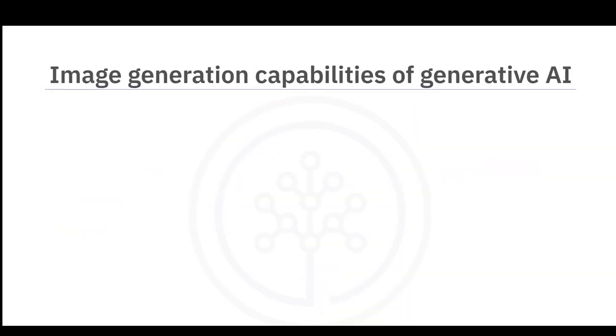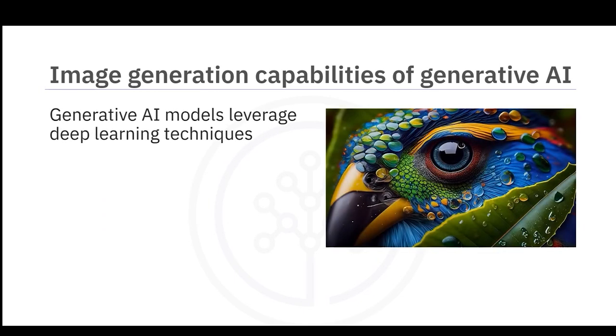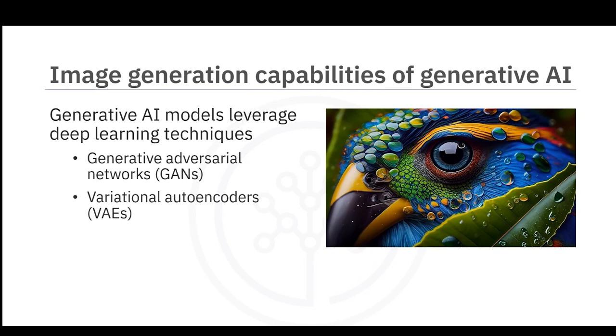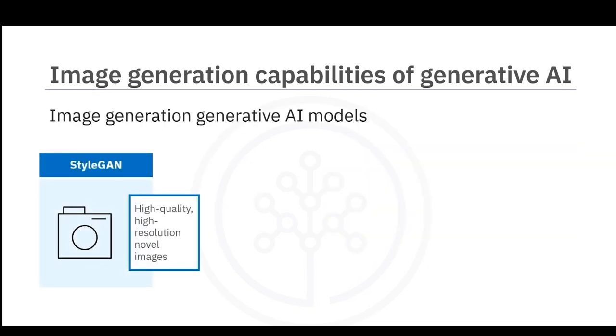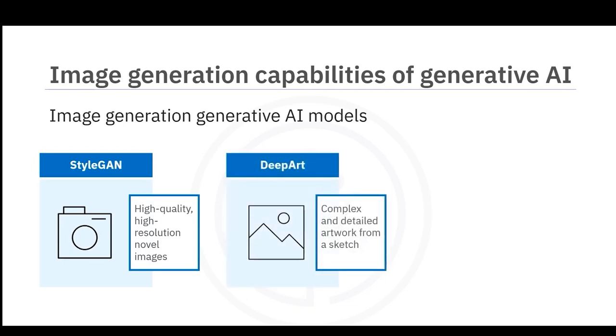Let's look at the image generation capabilities of generative AI. Generative models can generate high-quality, convincing images based on deep learning techniques such as generative adversarial networks, or GANs, and variational autoencoders, or VAEs. These generated images exhibit realistic textures, natural colors, and fine-grained details, giving the impression of a real camera capture. StyleGAN, for example, can generate high-quality, high-resolution new images of imaginary faces, animals, or nature, while DeepArt can create comprehensive artwork from a simple sketch.